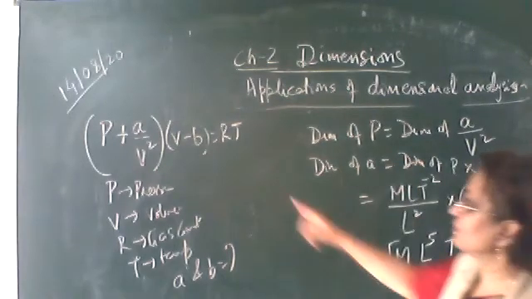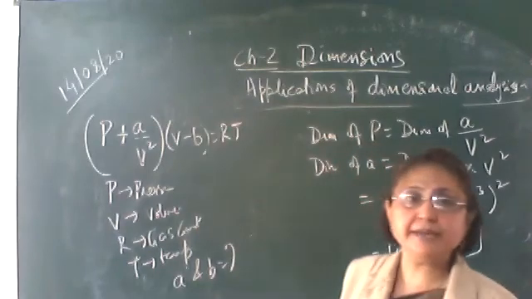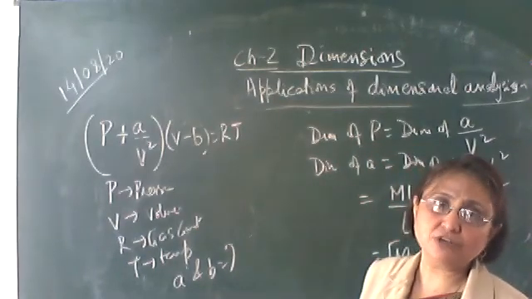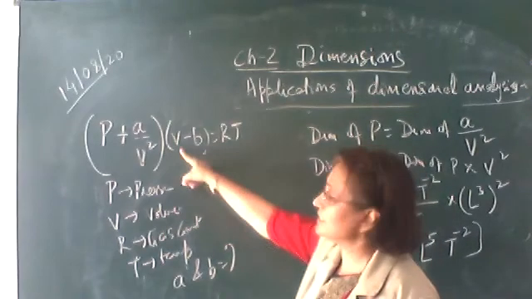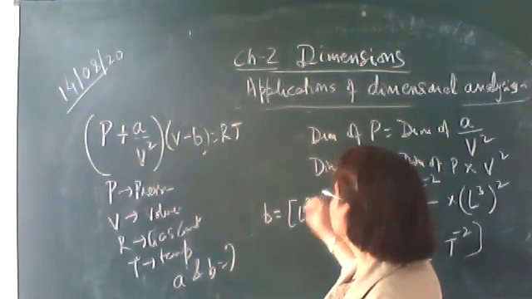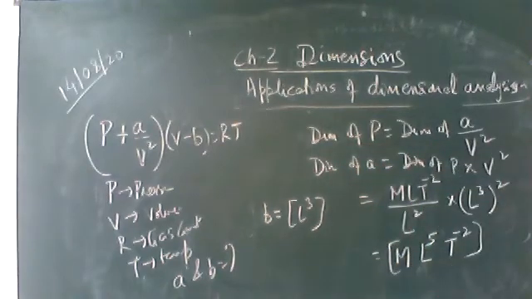Okay, now let's find out the dimension of B. In V minus B, only the same dimensional terms can be added or subtracted. So the dimension of B is the same as that of V, and we know that the dimension of volume is L cube. So the dimension of B is L cube.